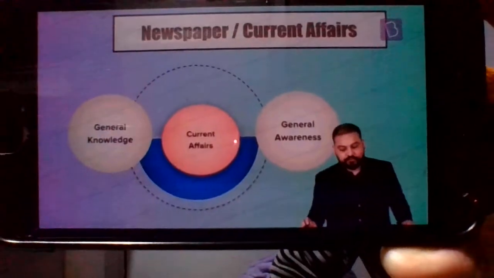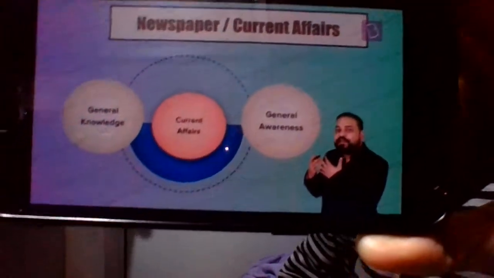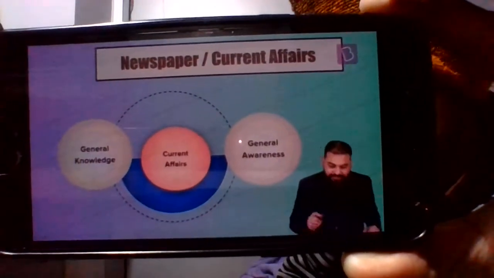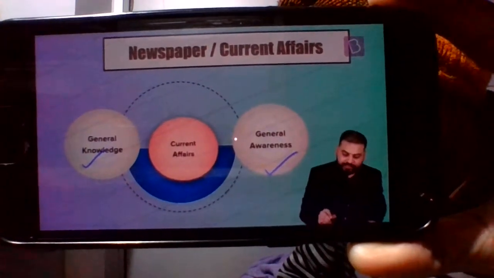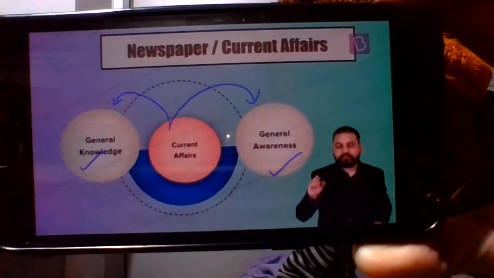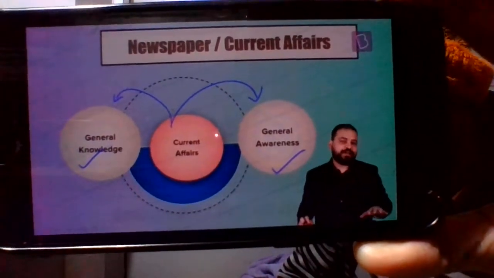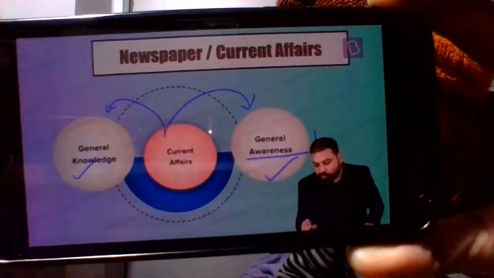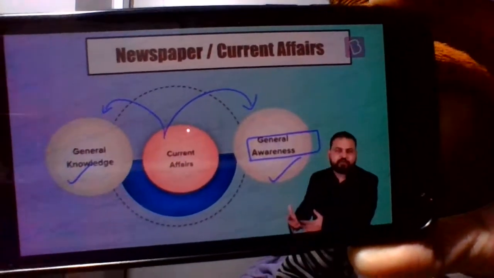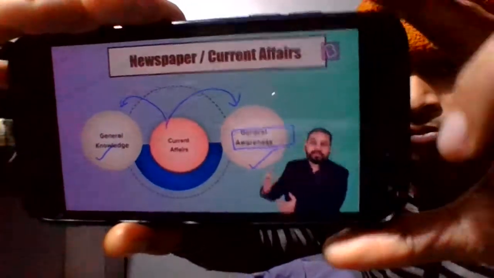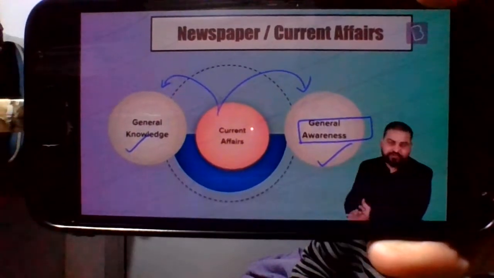Moving ahead, if you see here, I'm coming to what all newspapers give us. Their knowledge is basically from two perspectives, general knowledge and general awareness. So if you are looking at any of the current affairs, these are the two things that we gain from them. Earlier we have always said that you should concentrate more on general awareness, what is happening in and around you. And based on that, whatever you learn out of this, you will use it in your answers, or to give correct answers for the previous year questions.